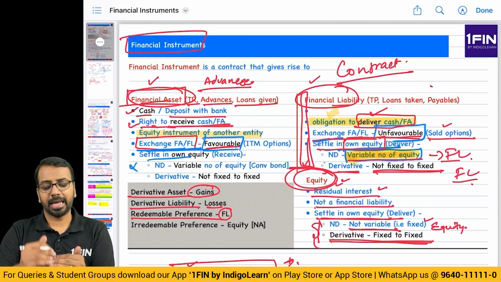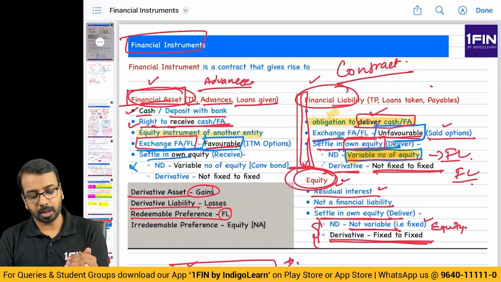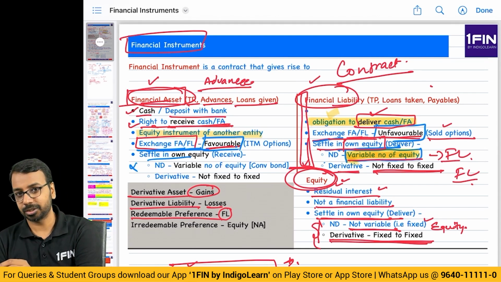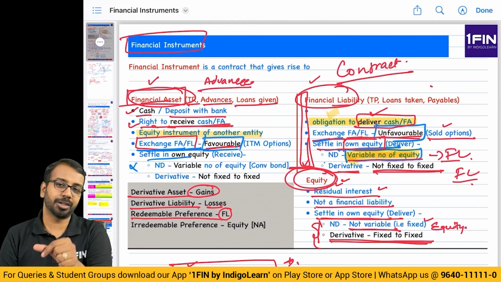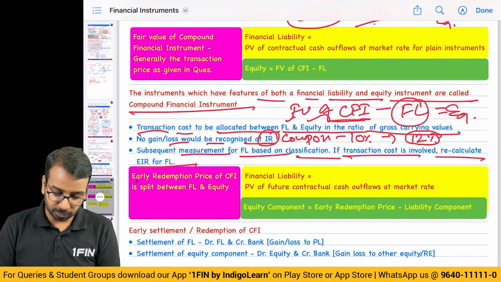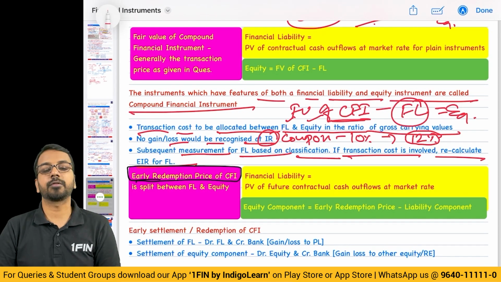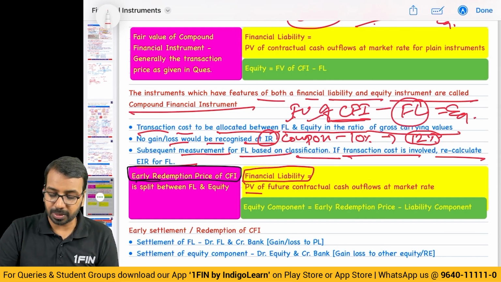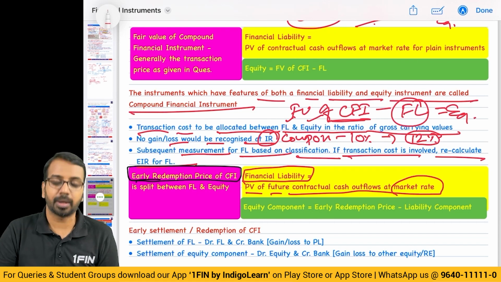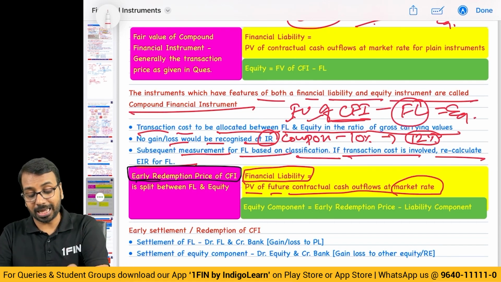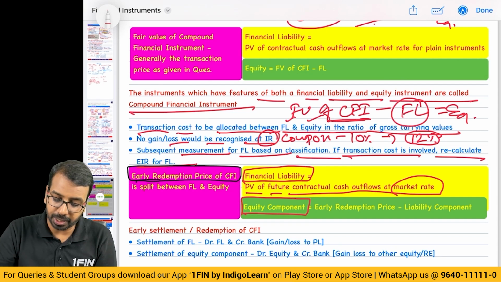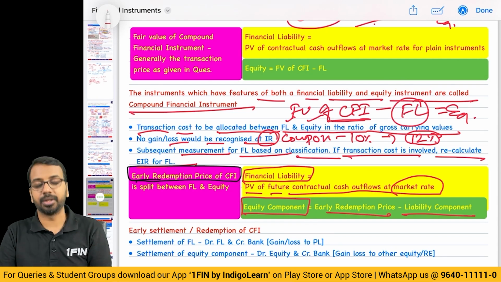Very simple. Calculate the present value of cash flows. Discount cash flows using which rate? Market rate. Compare that with the total transaction proceeds, and the difference will be credited to equity. Now, sometimes there could be an early redemption of a compound financial instrument. If that is the case, then you will compute what the financial liability is as on that date, considering the present value of future contractual cash outflows at the market rate. So that is the financial liability on that date, and the balance would be considered as redemption of the equity component, which is the redemption price minus the liability component.